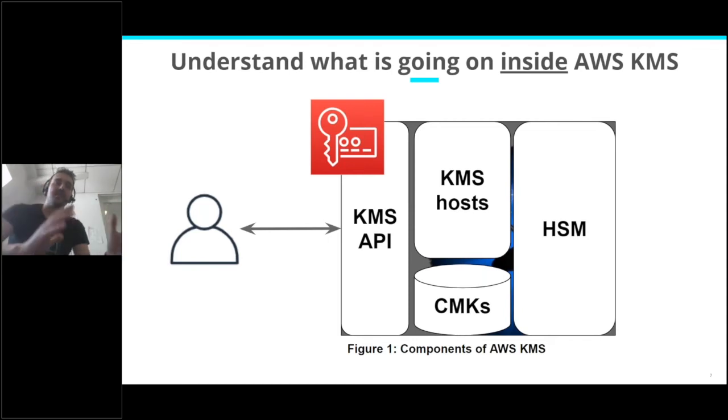And there is a data store. I don't know what technology it is. I guess it is something similar to S3, but I'm not sure. And this data store contains CMKs, so customer master keys. Those are the 3 components, and we will go further than that. But this is the right representation of the service.